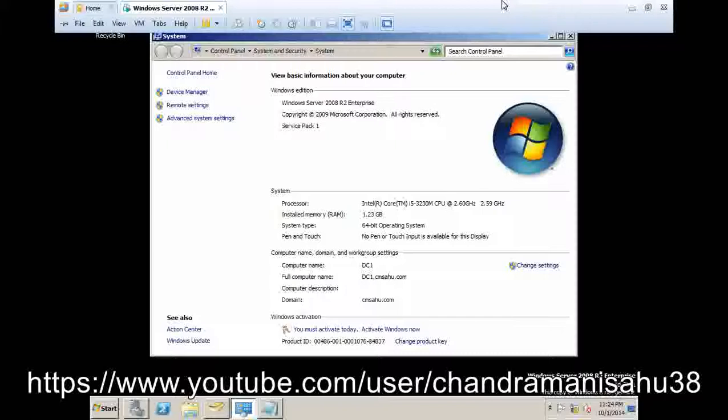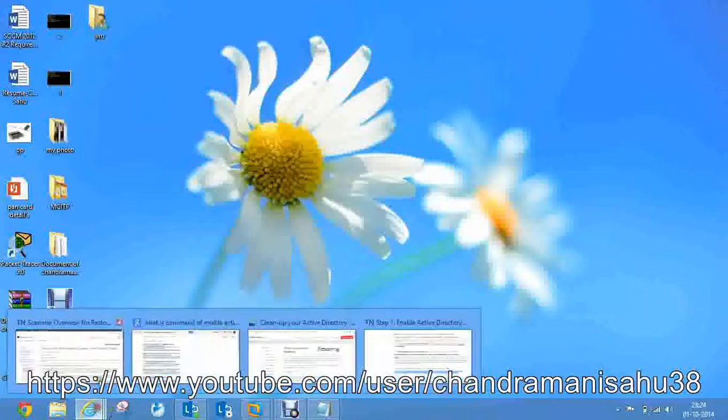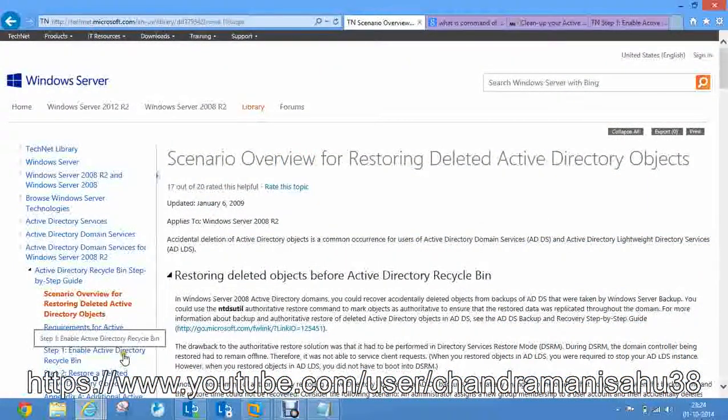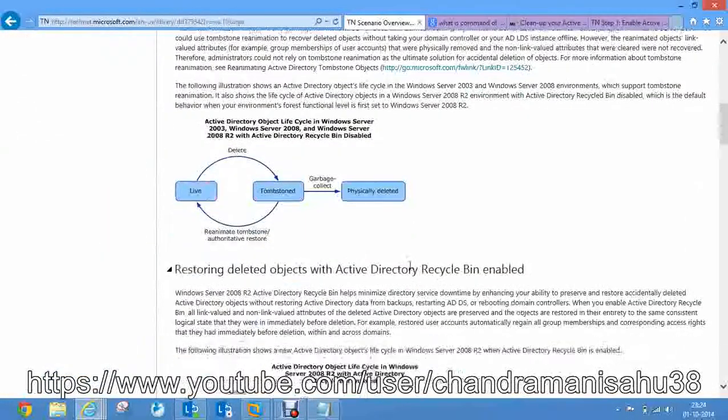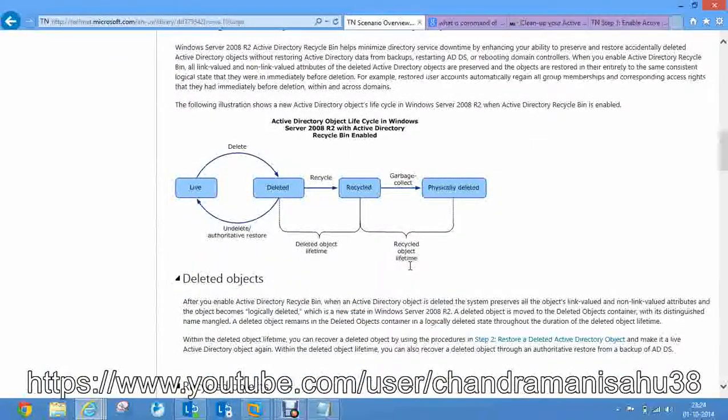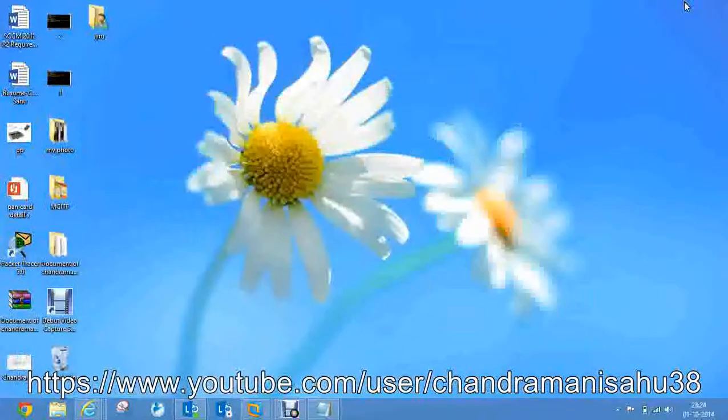because we cannot guarantee work free of human error. Whenever we accidentally delete some object, how can we recover it? This topic will help you understand how to get the data back if you accidentally delete some object. That's why I prefer this site, provided by technet.microsoft.com. I hope you will read this article and understand more about it, but anyway, I will show you all these things in this video.